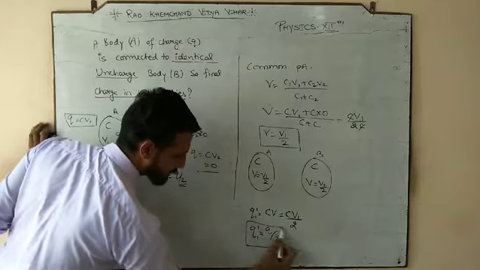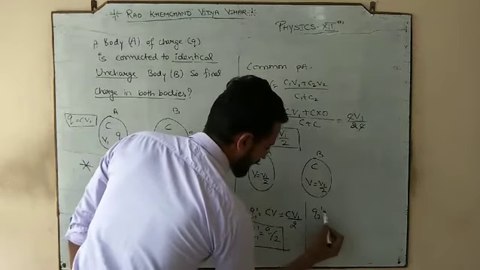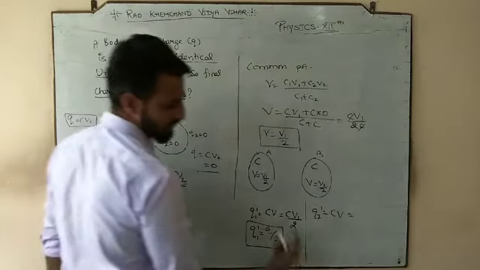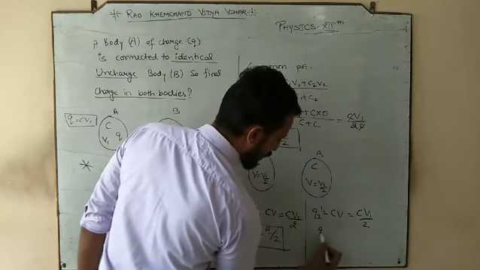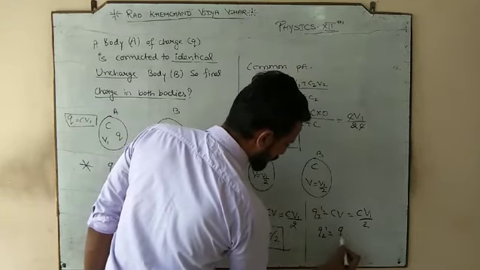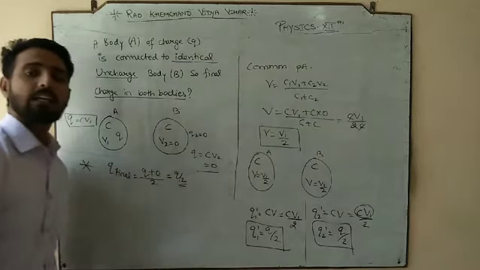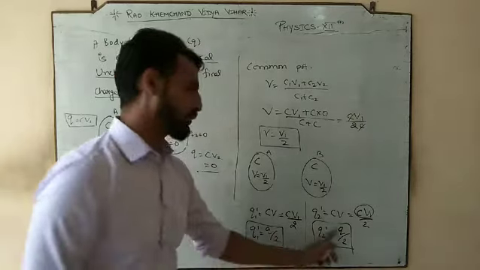Q by 2. Similarly, the charge in second body would be CV because capacitance is same and potential is also same after sharing. It would be CV1 by 2 or Q2 dash is equal to Q by 2 because CV1 is equal to Q. So after sharing, the charge in both the bodies is Q by 2, Q by 2.